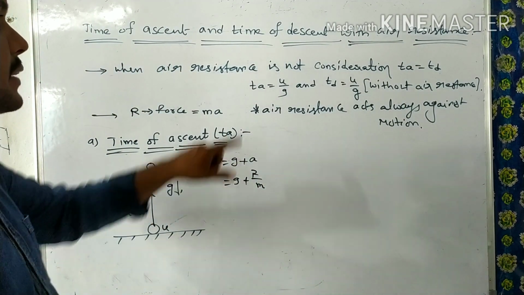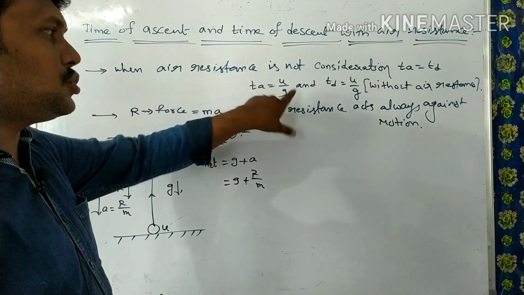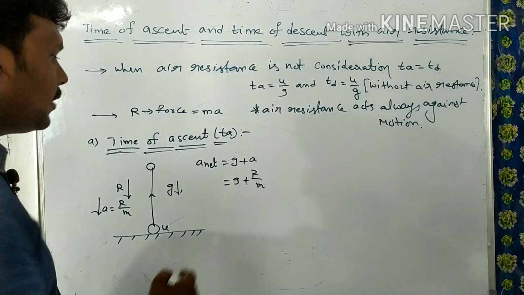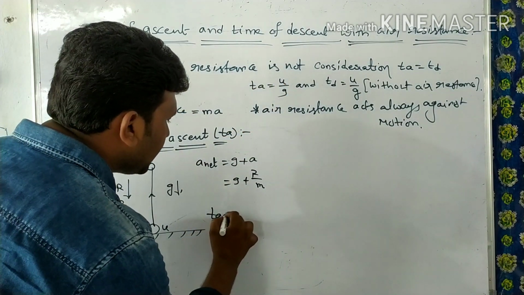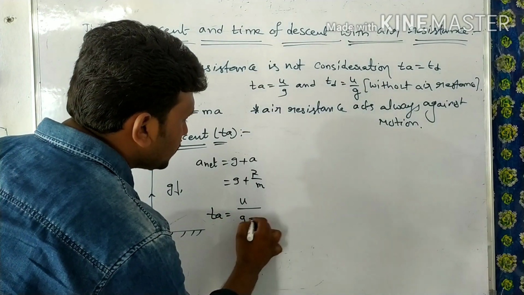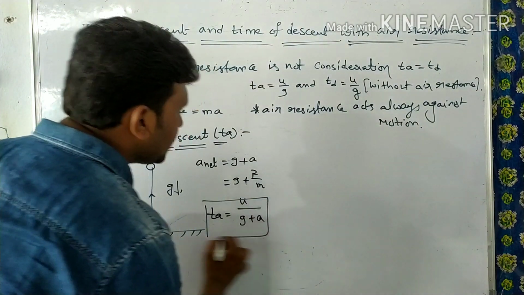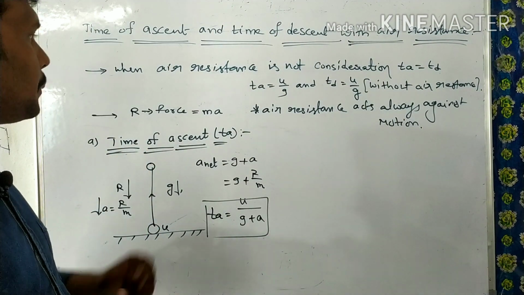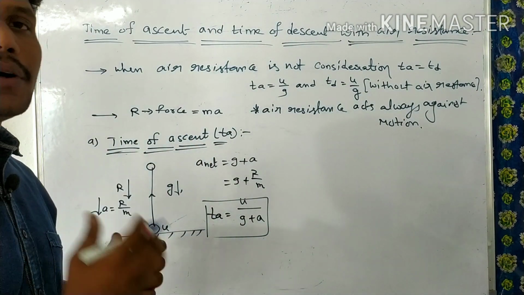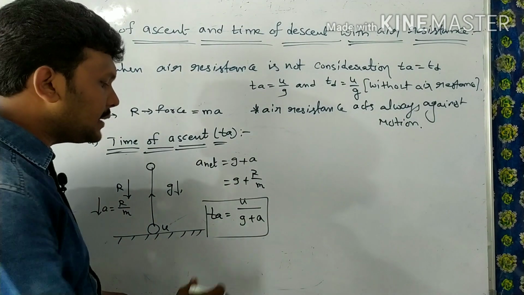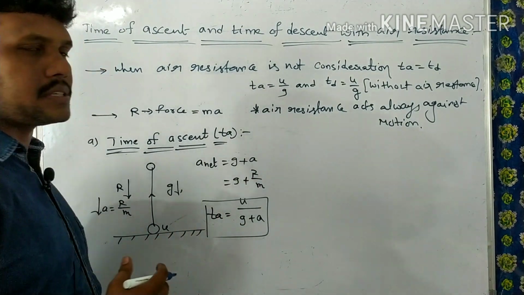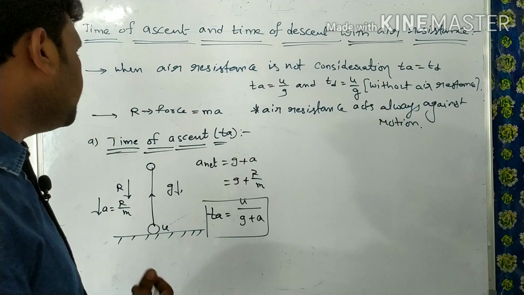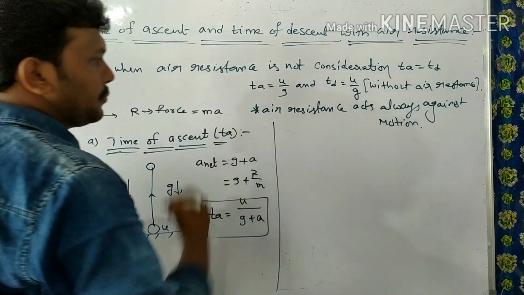Generally we know that the time of ascent expression is u by g. Now let's write the time of ascent Ta is equal to u by g plus a. So this is the expression when the body is moving in the upward direction in the presence of air resistance. Time of ascent we have to take as Ta is equal to u by g plus a.